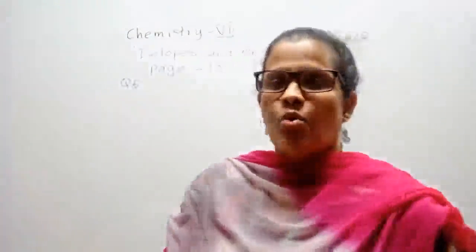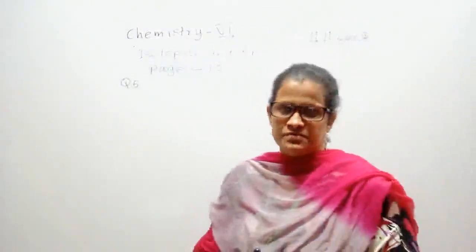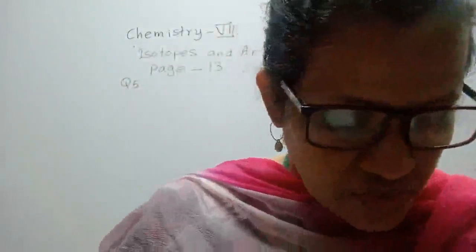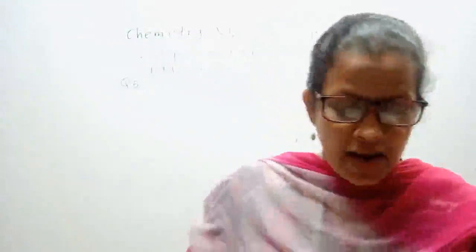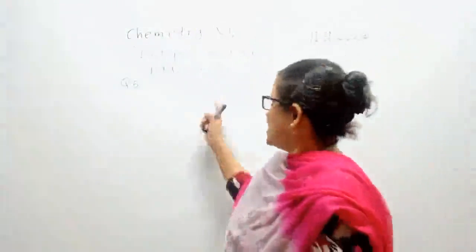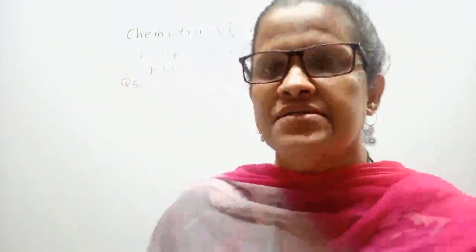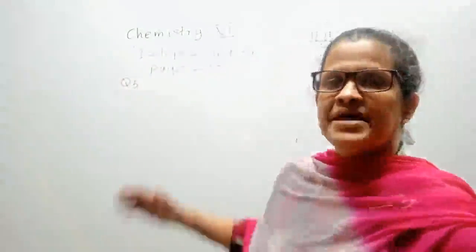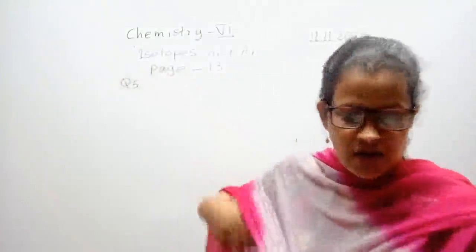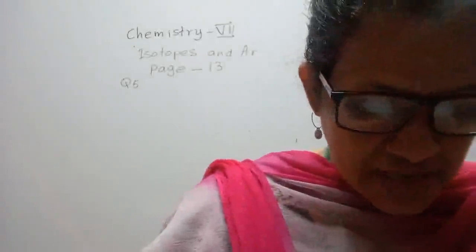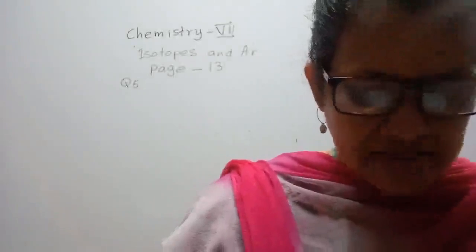Okay. Now while discussing the answers, please write them in your laptop. In the last class we discussed questions 1, 2, 3 and 4 of page 13. And today we will see the answers for questions 5 and 6 on the same page. Question 5 is asking, what does the term mean, atomic number or mass number?